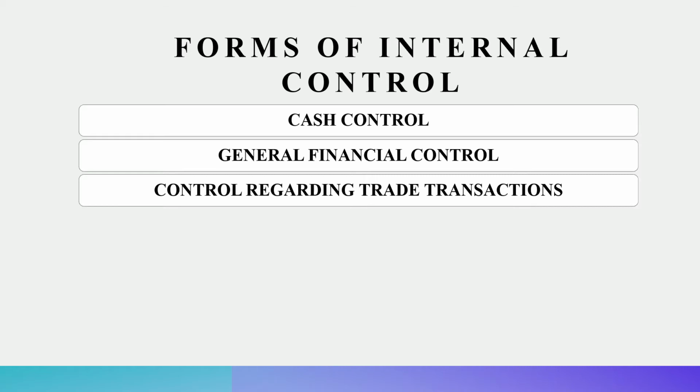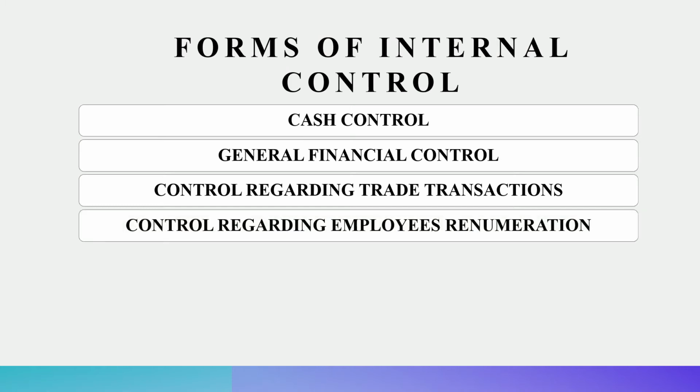When we talk about control regarding trade transactions, even for all the documents relating to sales and purchase, it should be specified which person will be responsible for maintaining the documents, which person will be responsible for maintaining the accounts, and how this entire system should be accounted for. So there should be a clear definition of responsibility: which employee will be responsible for recording which kind of transaction, which kind of trade transaction specifically.